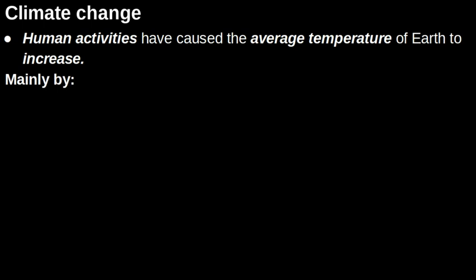All right, so how does this happen? What have humans done to cause the Earth to heat up? Firstly, it's mainly by the burning of fossil fuels. And fossil fuels are things that we use to get energy that come from things that were once alive.